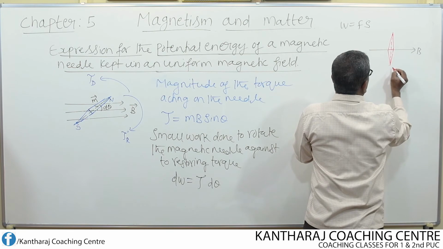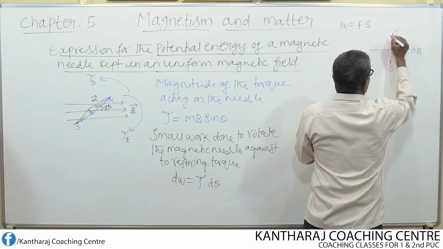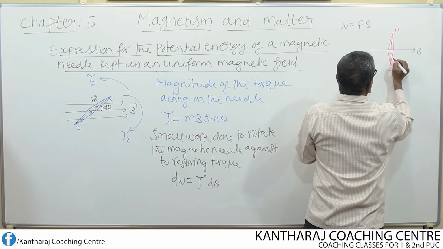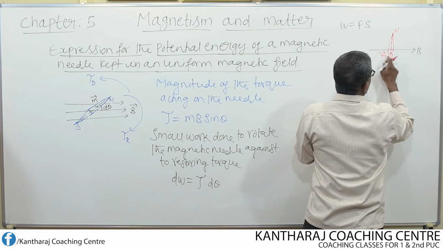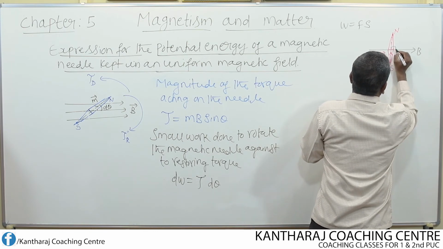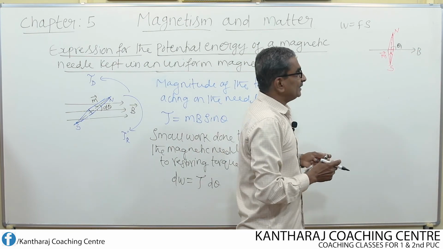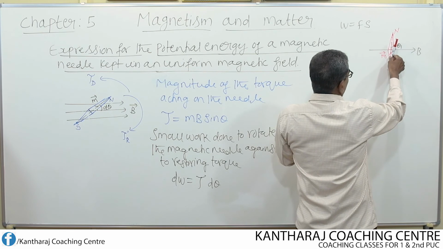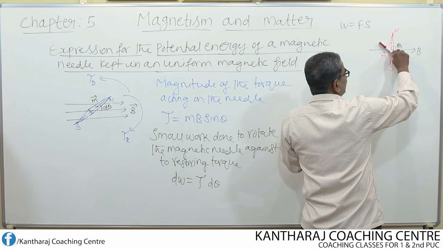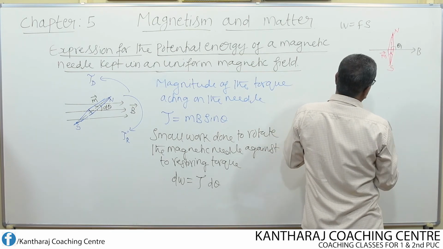If I consider this as south pole and this as north pole, the direction of magnetic moment is always from south pole to north pole like this. So, this is the direction of magnetic moment. Now, the magnetic moment and the magnetic field B, initially let us say they are making an angle of theta 1. In this case, it is equal to 90 degree. From this position, I want to rotate the needle to another position of angle theta 2.